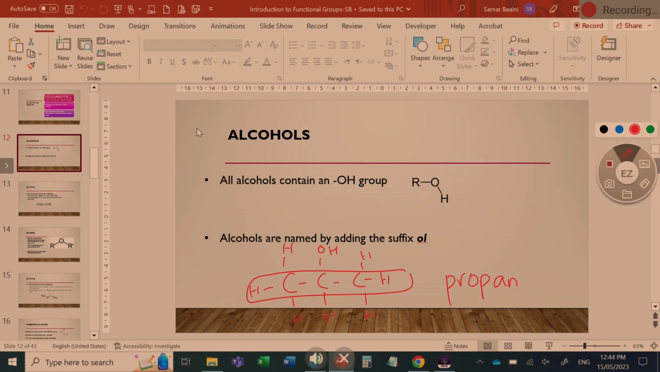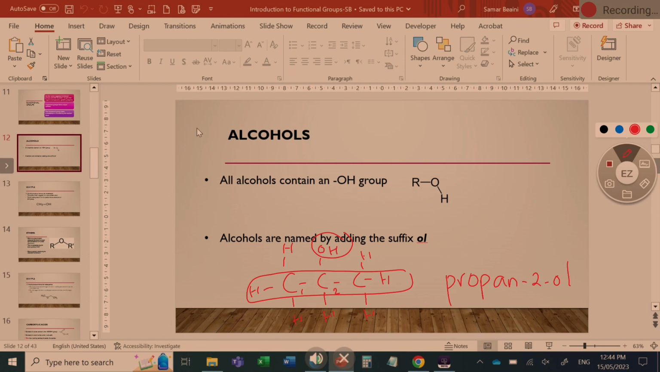But now I need the position. Which position is my OH group? Second. Propan-2-ol. Okay, so you start off with the name of the alkane. Alkane, drop the E. Propan comes from propane, drop the E. Propan, dash, the position of the OH group, ol. Does that make sense? This matters if it's on a hydrocarbon chain that's very long. If it's methanol, then you don't need to say anything. We know that it's in position 1. If it's ethanol, it's the same thing. Okay, it's on the first carbon, whichever way that you look at it. Does that make sense?